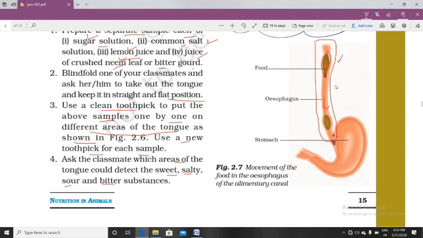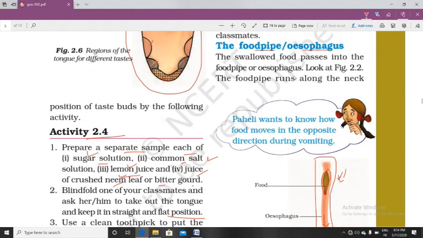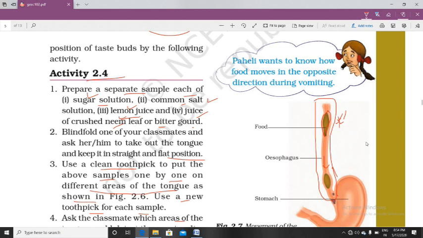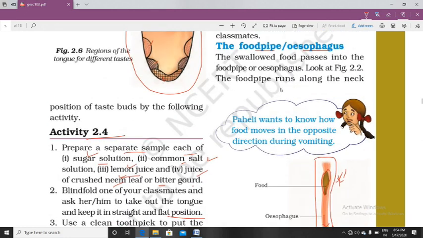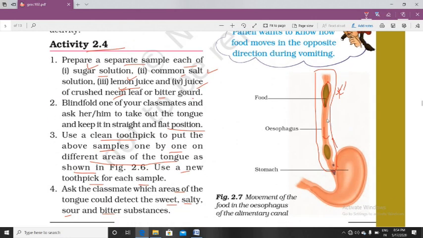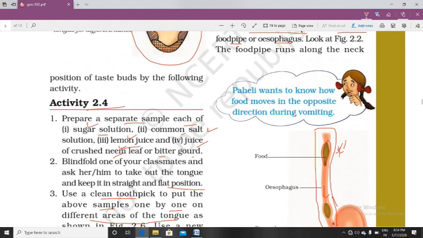The oesophagus helps in the movement of food, and it always moves the food downward, but whenever we are vomiting, the food movement takes place from the lower region to the upper region towards our mouth. So what happens in the oesophagus? The swallowed food passes into the food pipe or oesophagus. There are two names, it is called either food pipe or oesophagus.